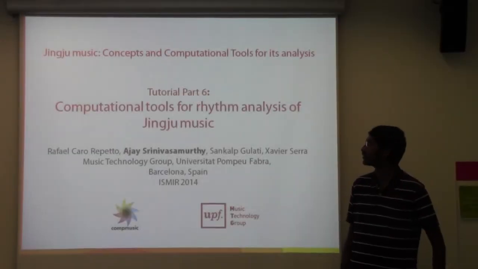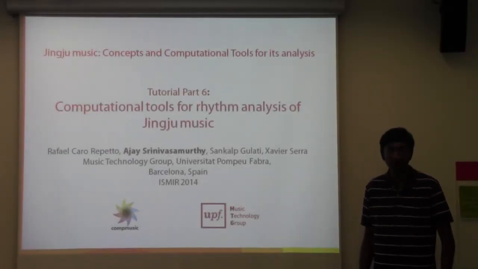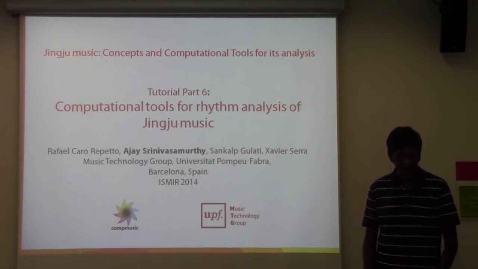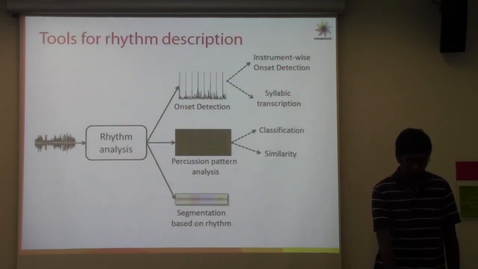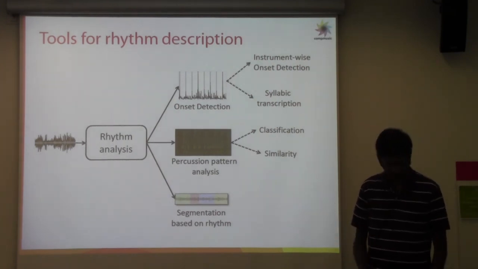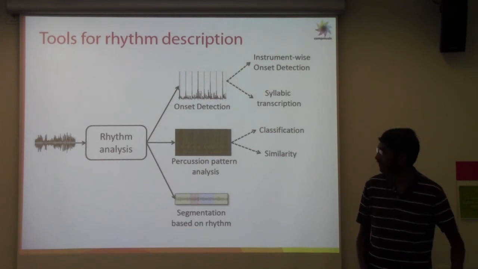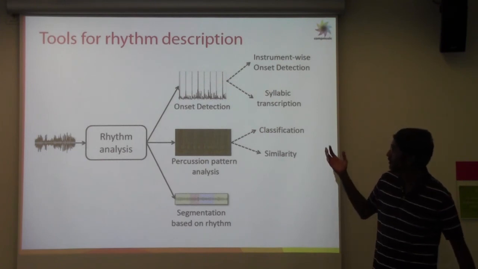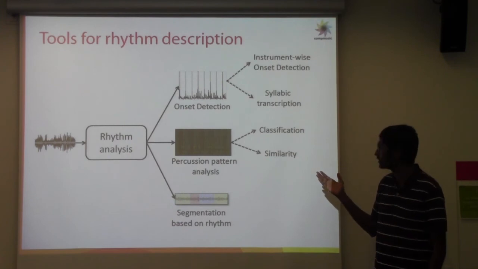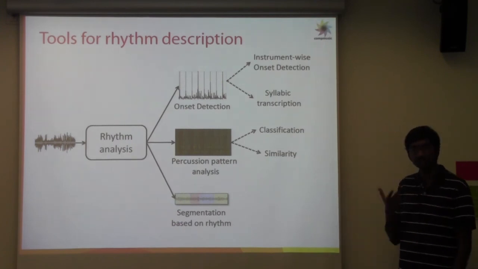In the last part of the tutorial, in part 6, we'll be talking about some of the computational tools for rhythm analysis of Jingju. So when we say computational tools for rhythm analysis, this is what we mean. We start from audio, and then rhythm analysis. We'll talk about three main different tasks, mainly onset detection, percussion pattern analysis, and then segmentation based on rhythm.